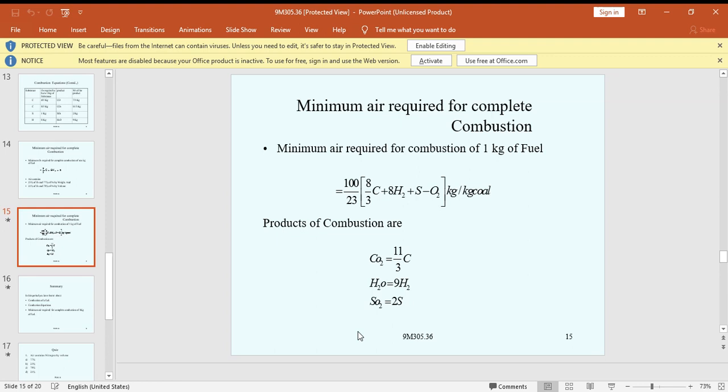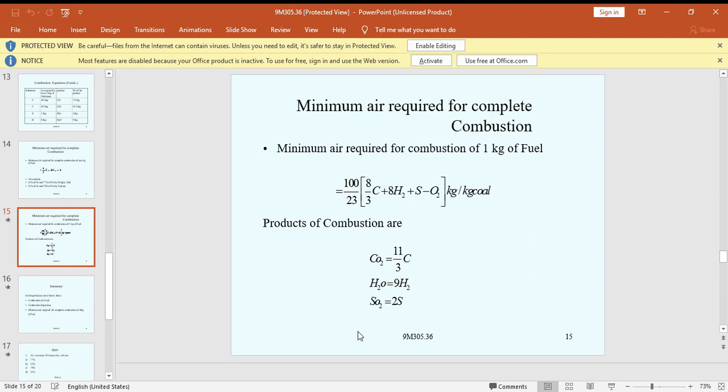That is the excess air you find out there. So how do we find out the minimum amount of air required to complete the combustion? An excess mass of air above the minimum supply ensures complete combustion. However, too much excess air has a cooling effect on the combustion process.